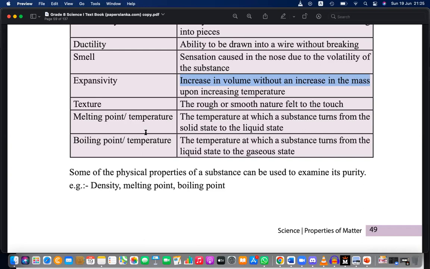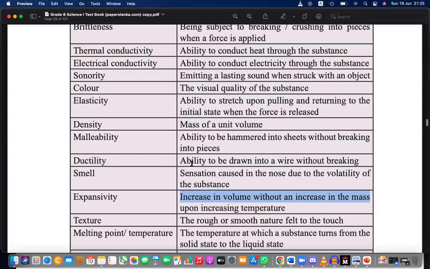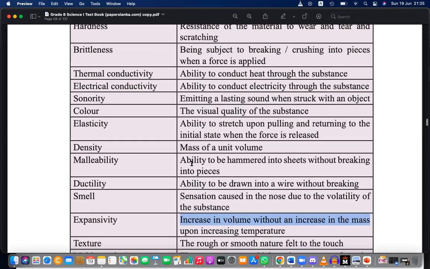Yes, Putha, melting point and boiling point. Sorry, sir. So what is the meaning of melting point and boiling point? Don't look at the note. Just give me your idea.